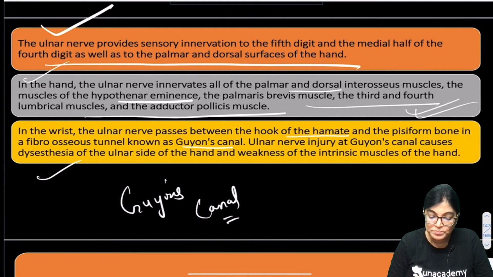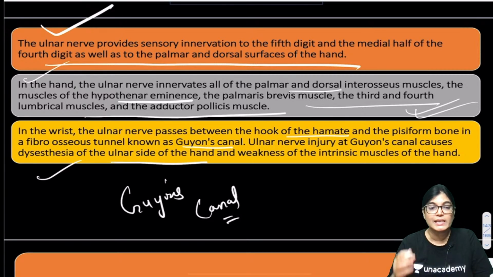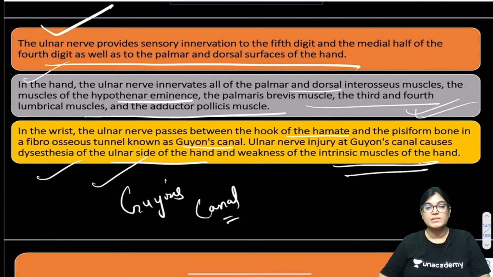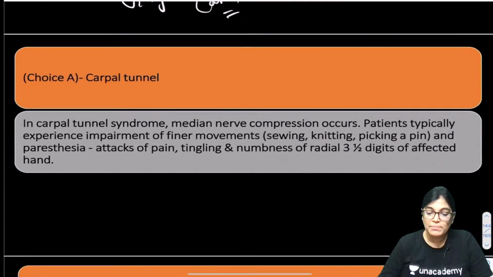It will lead to dysesthesia, or decreased sensation of the ulnar side of the hand, and weakness of the intrinsic muscles of the hand, which was mentioned in the MCQ as the key points, and clearly we get the location of the ulnar nerve injury. Carpal tunnel syndrome.